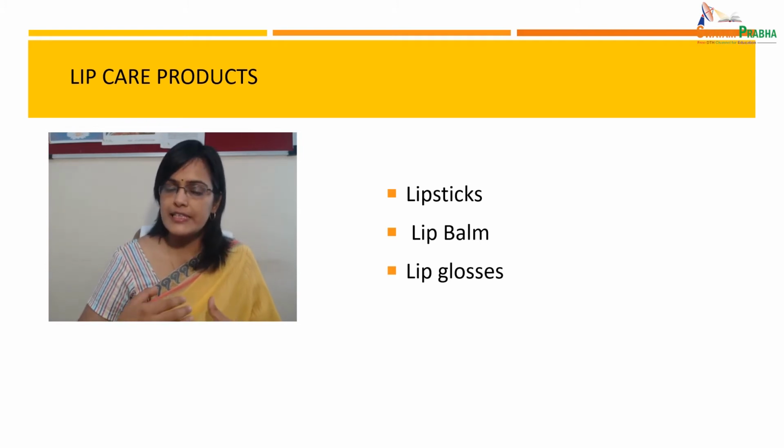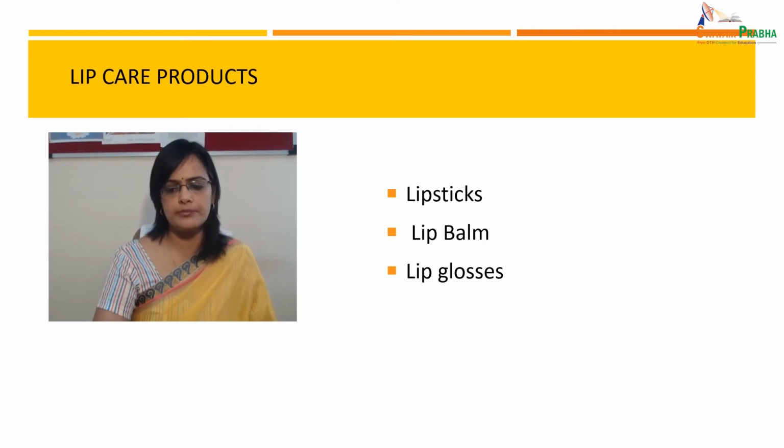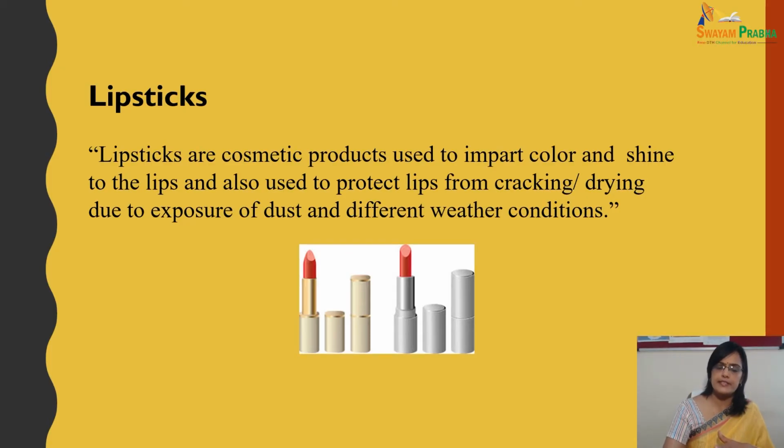So we will see in detail what these products are and what are the ingredients used in the preparation of these products. The very first thing, lipstick is a cosmetic preparation used to impart color and shine to the lips, and also used to protect the lips from cracking and drying due to exposure to dust and different weather conditions.